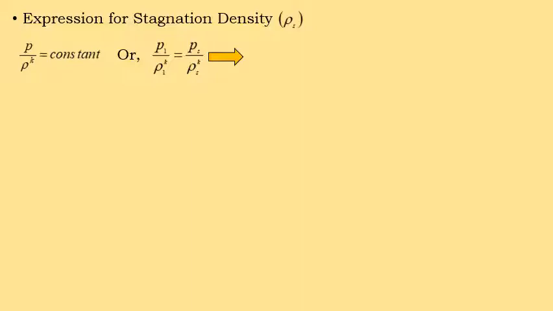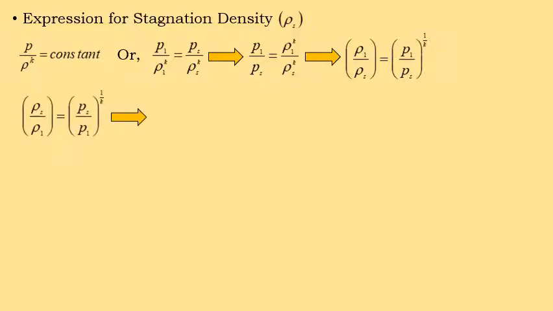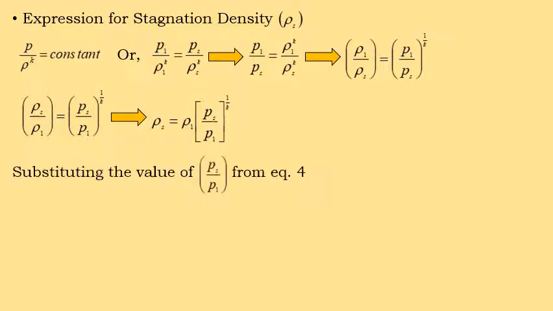If two points are considered, point number 1 and the stagnation point, this is the relation: rho 1 by rho s is equal to P1 by Ps to the power of 1 by k. So the stagnation density is equal to rho 1 into Ps by P1 to the power of 1 by k.